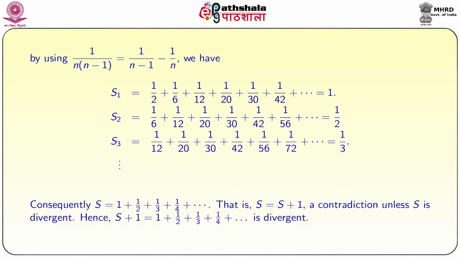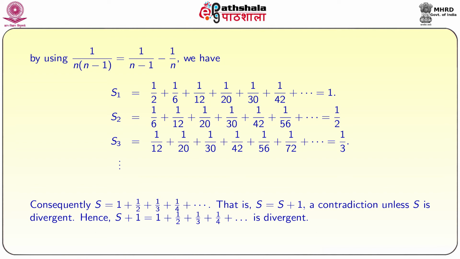So, we will get S is equal to 1 plus 1 by 2 plus 1 by 3 plus 1 by 4 and so on. That is, actually we started with S as 1 by 2 plus 1 by 3 and so on, but now we got S is equal to 1 plus 1 by 2 plus 1 by 3 and so on. That is what we proved: S is equal to S plus 1.